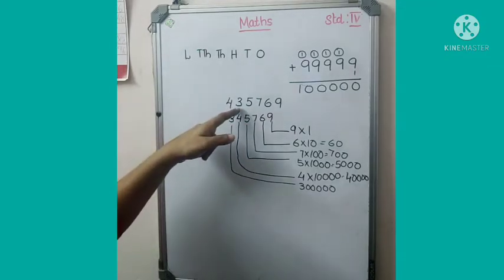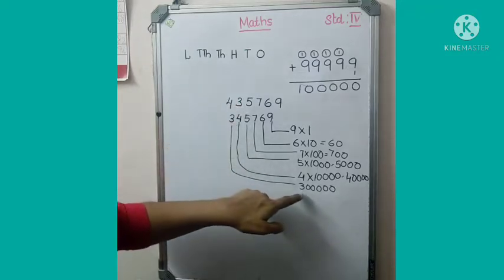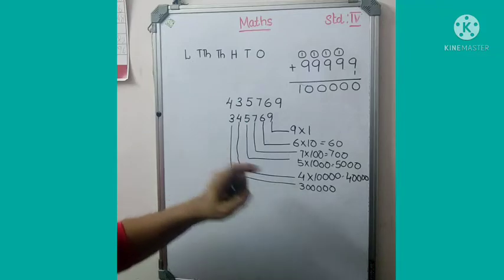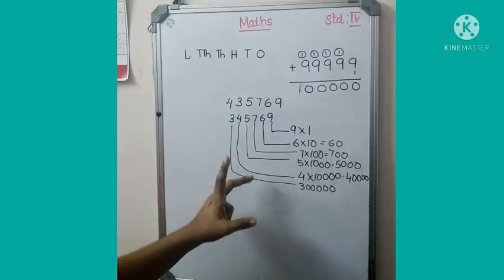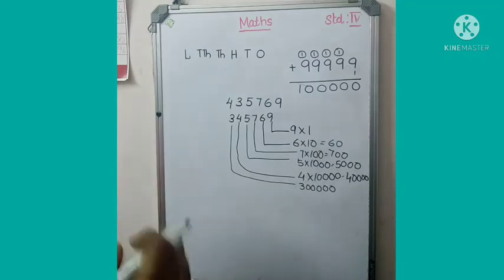And here what's the place value of 3? It is 30,000. Here the place value of 3 is 3 lakh. So from this you know that when we interchange the numbers, there will be a difference in the position of the values. All got the idea?